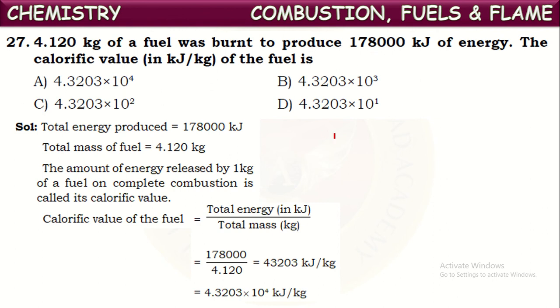What is the total energy produced here? 1,78,000 kilojoules. And the total mass of the fuel taken is 4.12 kilograms. So by doing the calculation, we get 4.3203 into 10 to the power of 4 kilojoules per kilogram. So this is the energy released when 1 kg of fuel is burnt completely. Now this is called the calorific value of that fuel. This is the correct answer. This is called calorific value. The amount of energy released by the complete combustion of 1 kg of fuel is called its calorific value.